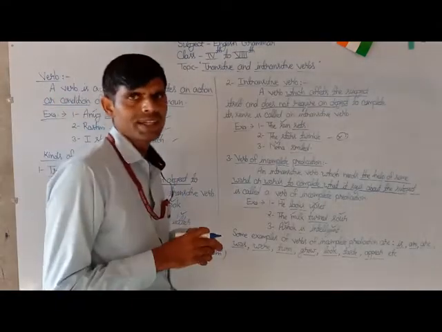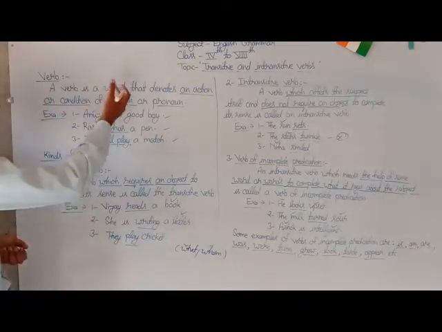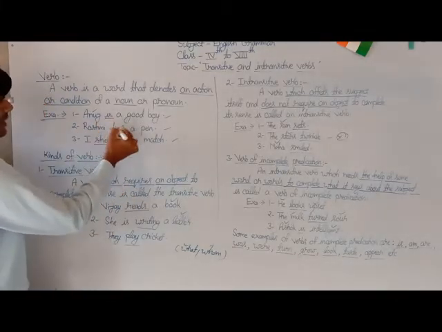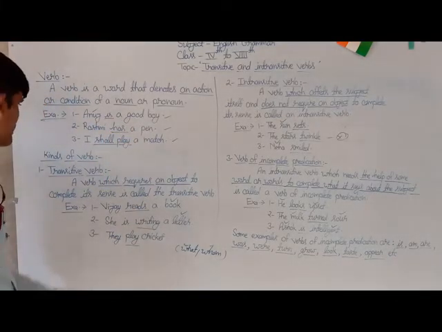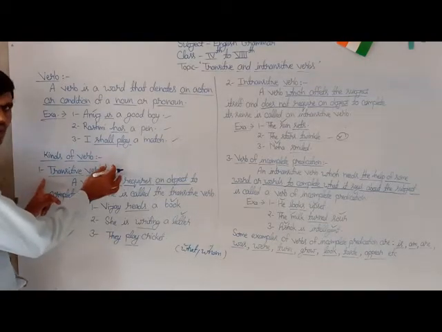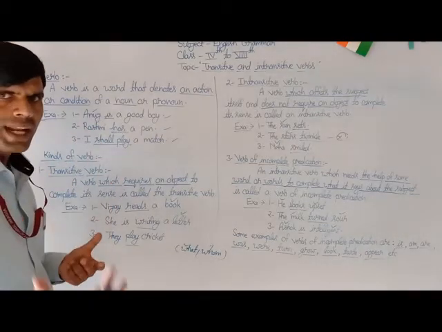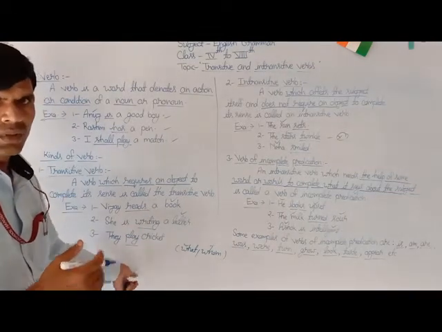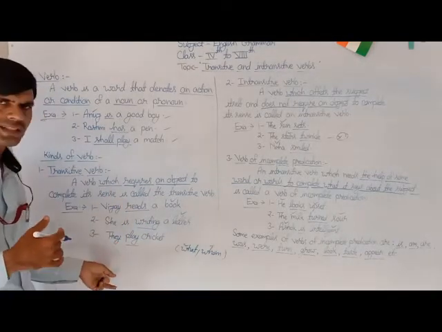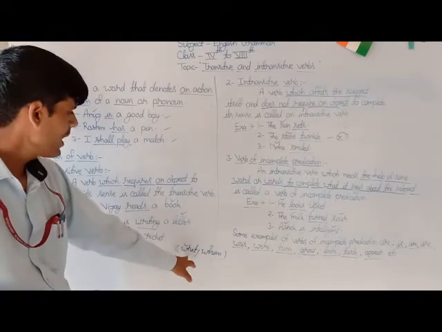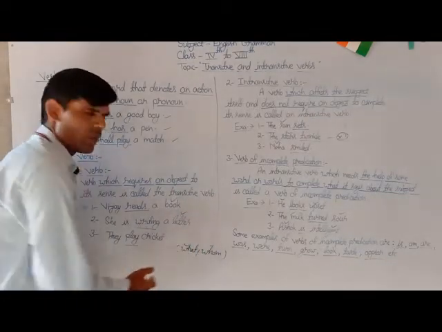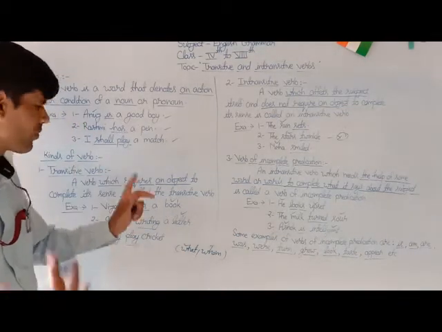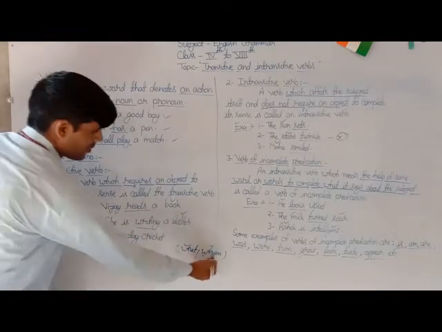Now have a quick look once again, please. Verb: a verb is a word that denotes the action or condition of a noun or pronoun. Here the underlined words are examples of verbs. Kinds of verb. The first one is the transitive verb. A verb which requires an object to complete its sense is called a transitive verb. How do we know that a particular verb is transitive or intransitive? We have to form a question with the verb in the sentence and the word what or whom. The word that answers the question will be the object of the verb. Here are some more examples.